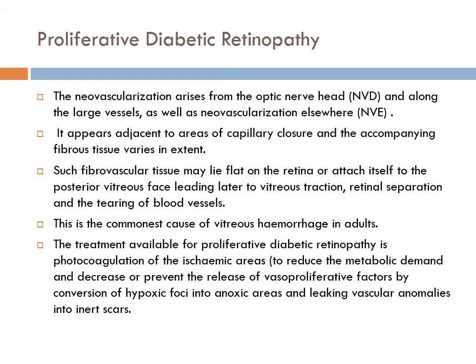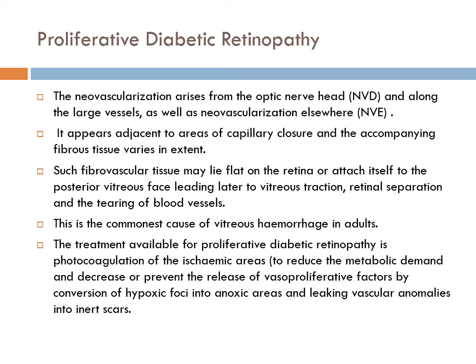Then comes proliferative diabetic retinopathy. Now there is neovascularization at the optic nerve head and also neovascularization elsewhere. It appears adjacent to areas of capillary closure, and accompanying fibrous tissue follows next. Such fibrovascular tissue may lie flat on the retina. Now there is fibrovascular proliferation.